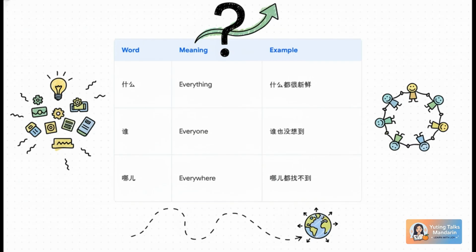Exactly. Just remember, the secret sauce here is the context. Just by tossing dou or ye after these basic question words, you're unlocking this whole new level of fluency. We're seriously so proud of your progress. Keep sneaking these into your practice chats, and I promise it'll become second nature before you know it.